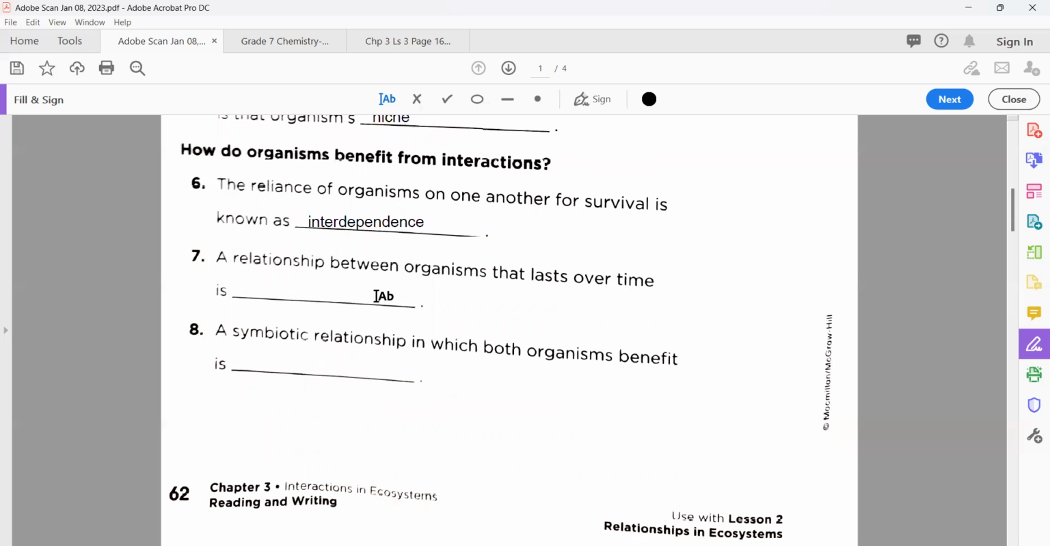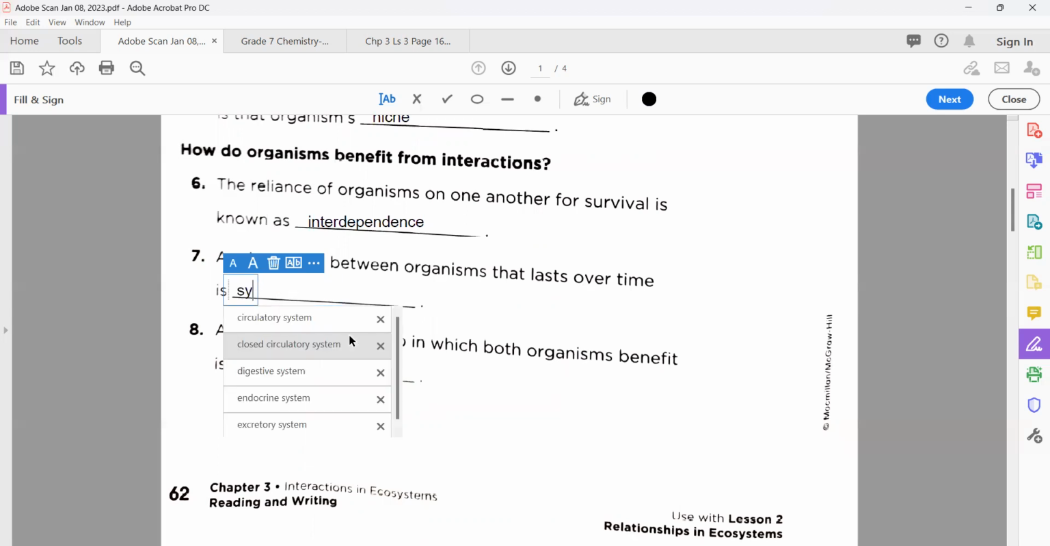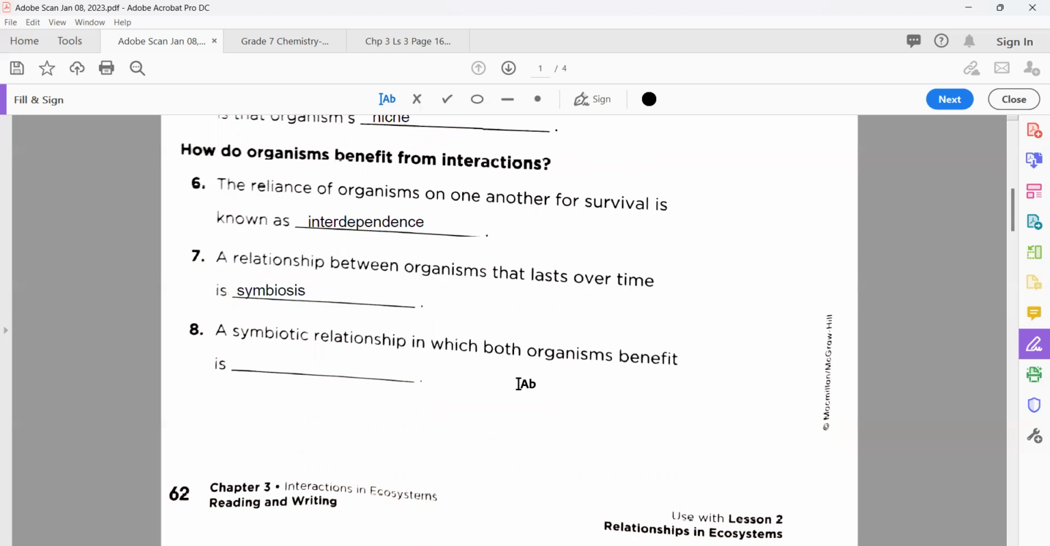Okay. The relationship between organisms that lasts over time. Very nice. Excellent. Well done. So here, that is called symbiosis. Now, next, a symbiotic relationship in which both organisms benefit. Meaning to say, both can benefit from each other. It will not harm anyone. So what do we call this? Mutualism. Very nice.